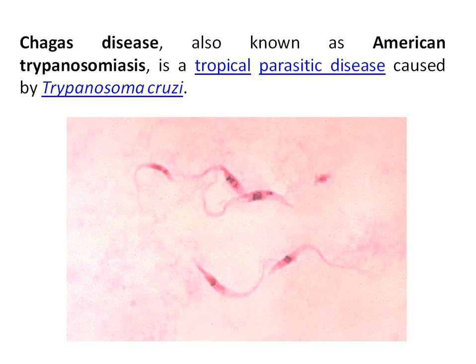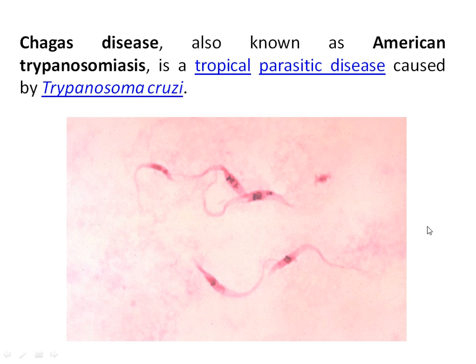Chagas disease. What is Chagas disease? Chagas disease, also known as American trypanosomiasis, is a tropical parasitic disease caused by Trypanosoma cruzi.